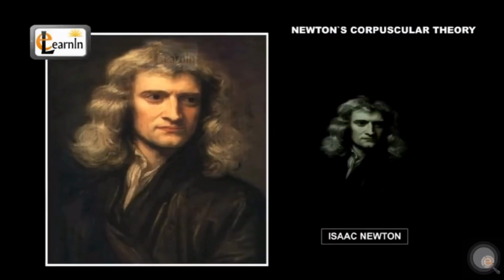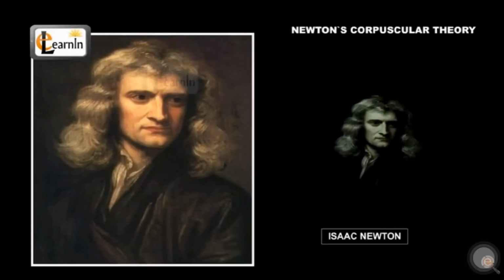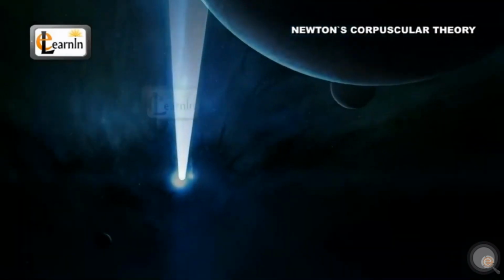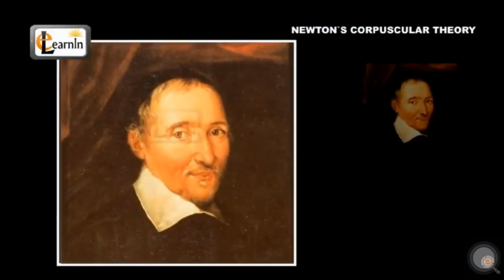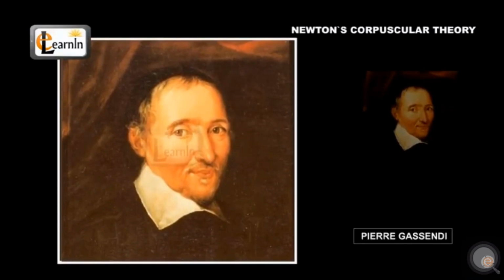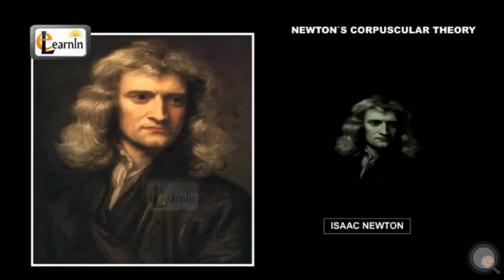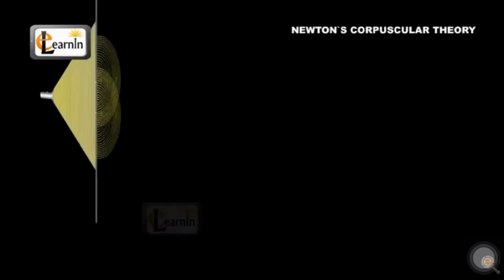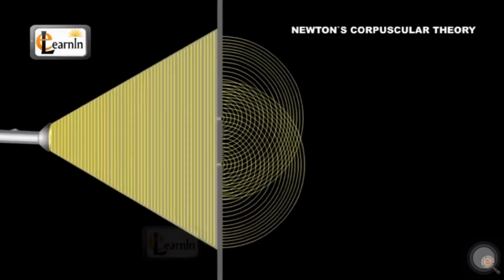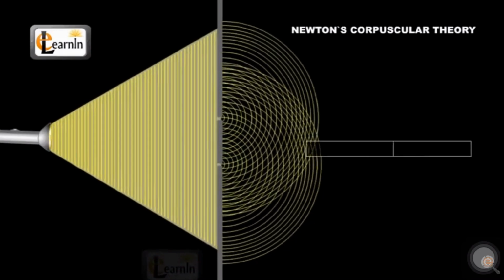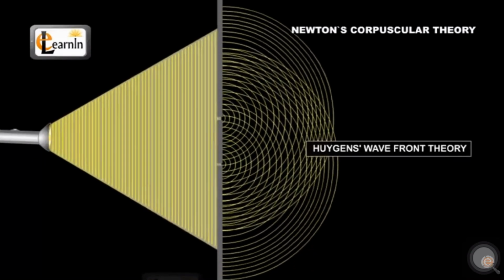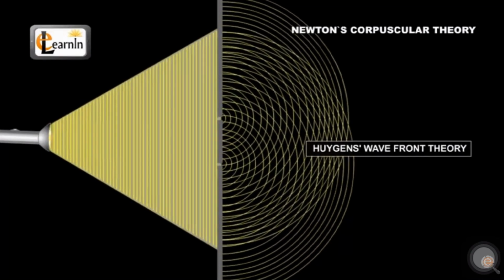Sir Isaac Newton's corpuscular theory was one of the earliest scientific attempts at understanding the nature of light. Even though it was originally set forward by Pierre Gassendi, it was Newton who later developed and proposed the corpuscular theory of light way back in the 17th century. However, after 100 years of existence, it later gave way to a more popular Huygens wavefront theory that could explain some of the limitations of Newton's corpuscular theory.